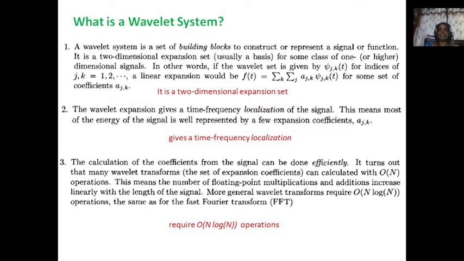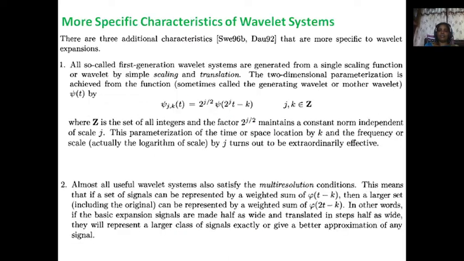Third, it takes fewer operations to find the wavelet coefficients for n discrete data points, whereas FFT needs n log n operations. So the wavelet requires only n operations as compared to FFT. Some more specific characteristics of wavelet systems are given as there are three additional characteristics.